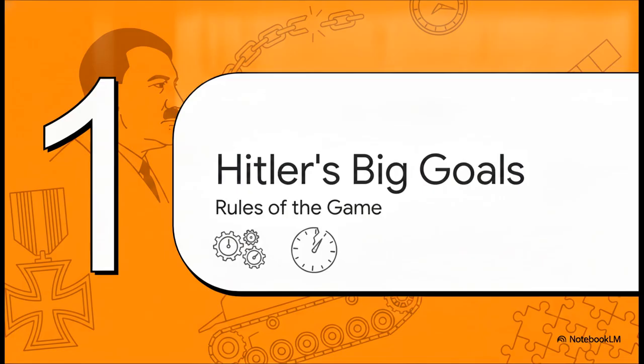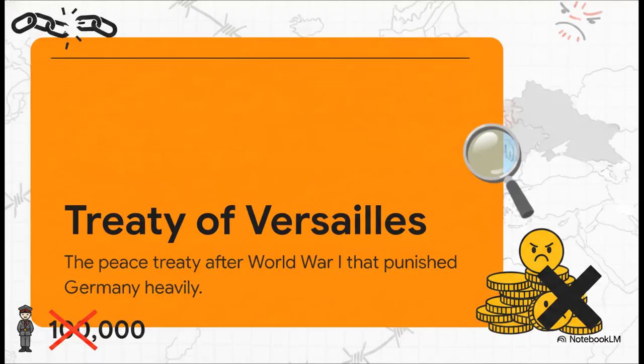To really grasp how this all started, we first have to understand the rules of the game back then, and what Adolf Hitler actually wanted to achieve when he came to power. When he became Chancellor of Germany in 1933, his absolute number one target was destroying the Treaty of Versailles. That's the peace settlement that ended the First World War. And it left a lot of Germans feeling incredibly angry, just completely humiliated.